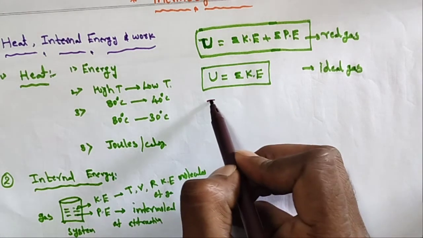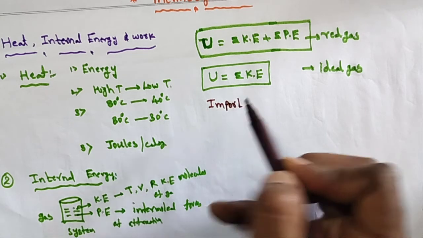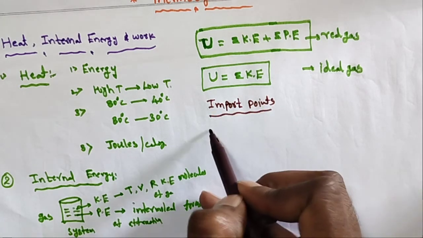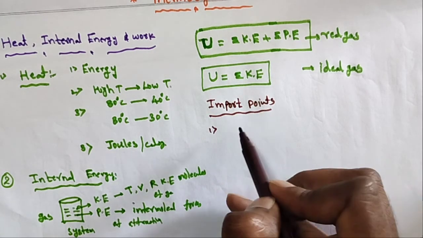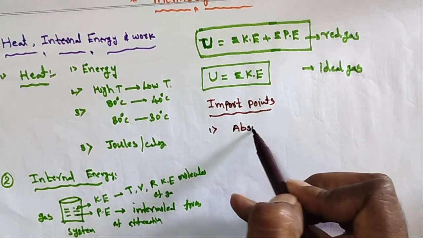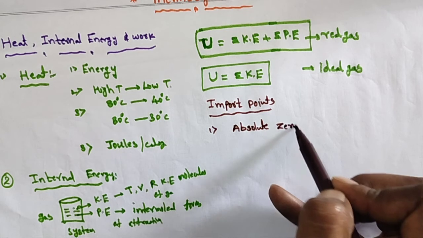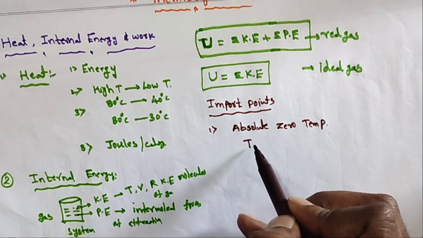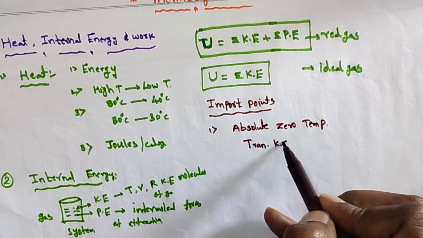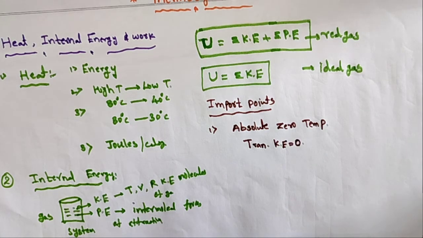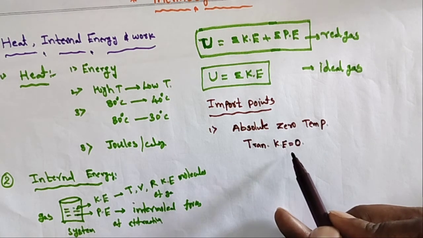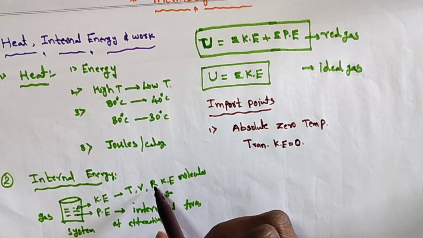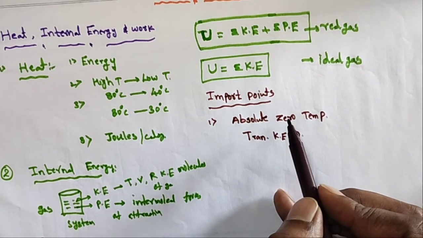So what are the important points here? Some key points. First, at absolute zero temperature, the translational kinetic energy is equal to 0. So there is no translational kinetic energy, but there is kinetic or internal energy due to vibrational and rotational motion. This is one point about internal energy.